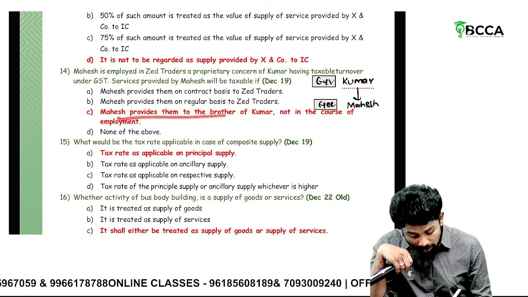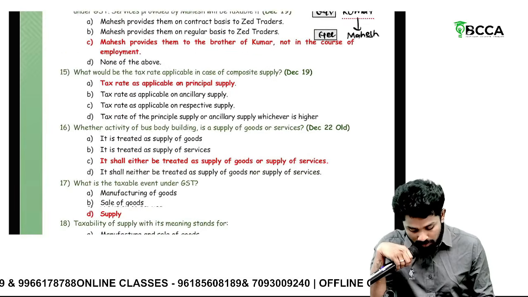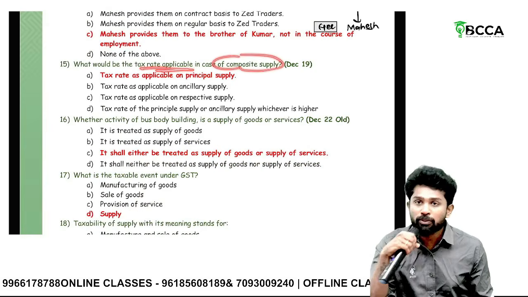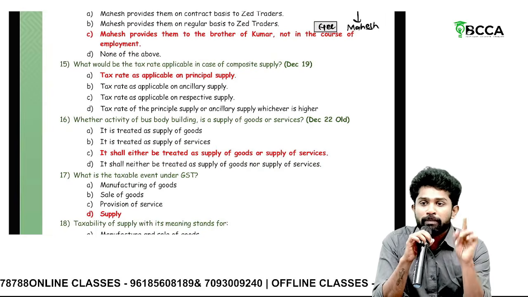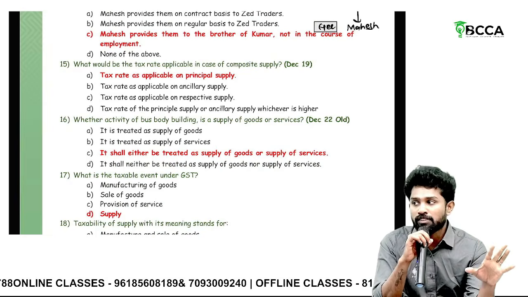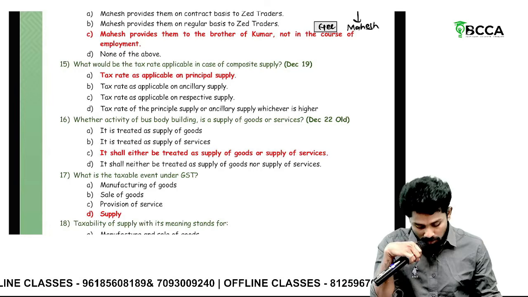But when he provides services to the brother of Kumar, there is no employer and employee relationship with the brother of Kumar. Hence, it is supply. What would be the tax rate in case of composite supply? In case of composite supply, out of the bundle, whichever is having predominant nature is called the principal supply. The tax rate applicable on the principal supply has to be levied on the total bundle.